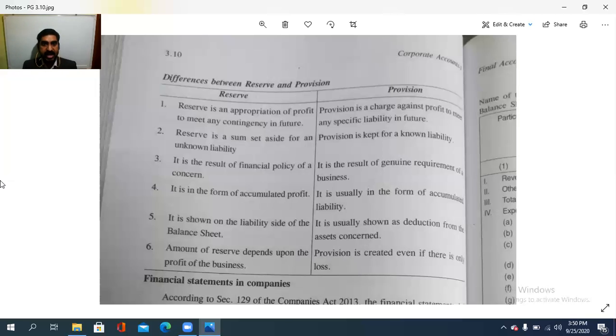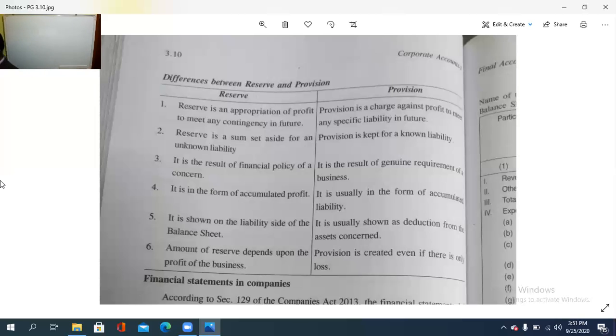The reserve is what arises from the financial policy within a firm, while a provision is the result of genuine requirement of a business. Then, provision is usually in the form of accumulated liability, whereas reserve is in the form of accumulated profit. Reserve is shown on the liability side of the balance sheet, while provision is usually shown as a deduction from the assets concerned.